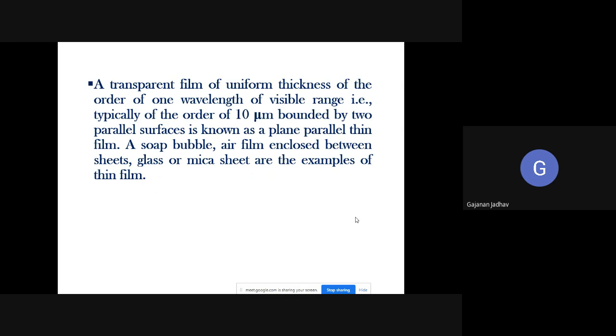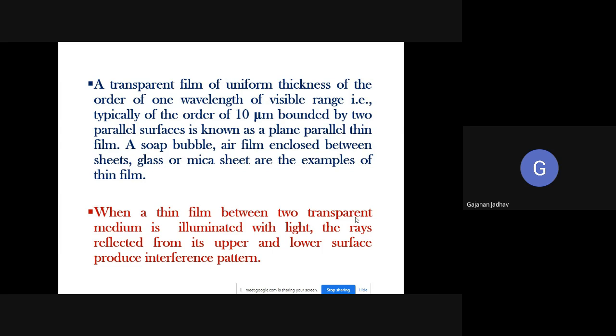Now, a transparent film of uniform thickness of the order of one wavelength of visible range, that is typically of the order of 10 micrometer, which is bounded by two parallel surfaces, is known as a plane parallel thin film. For example, a soap bubble, or an air film which is enclosed between glass sheets or mica sheets. These are nothing but examples of thin film.